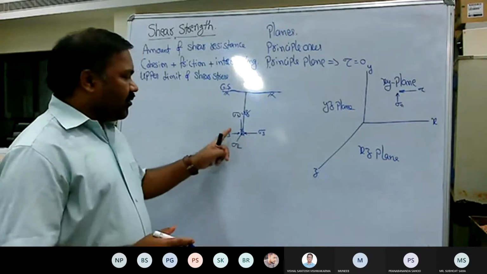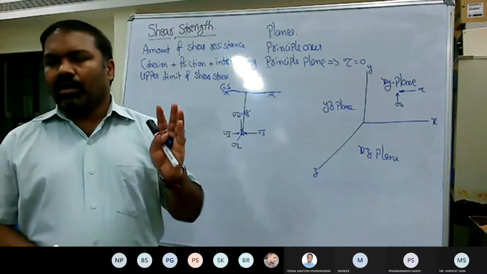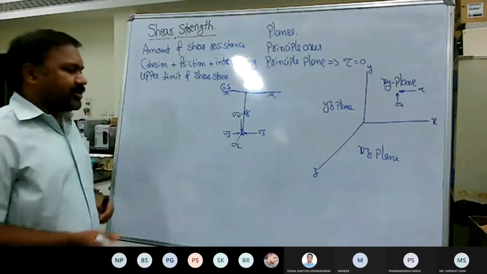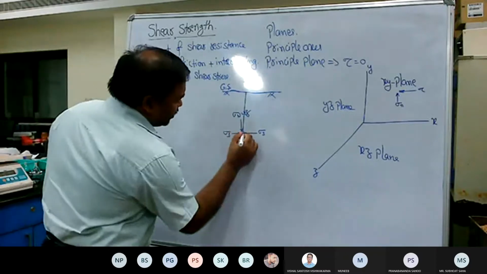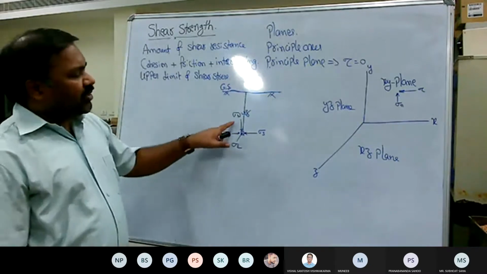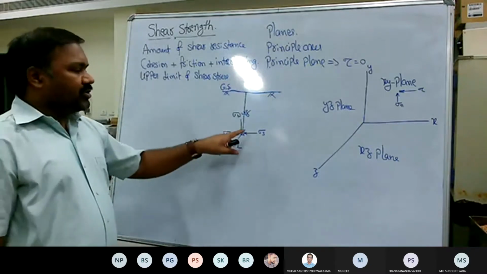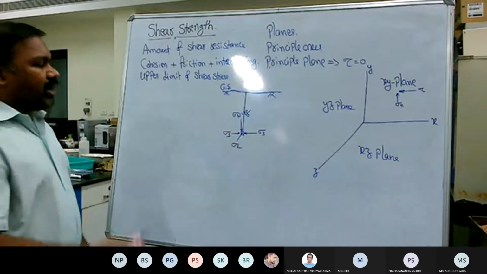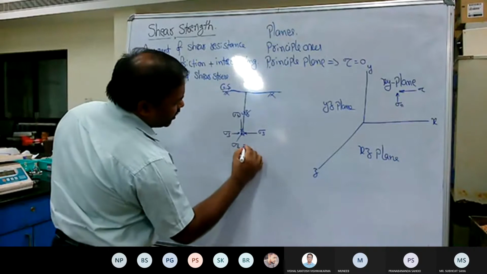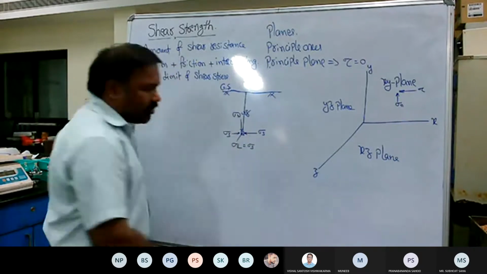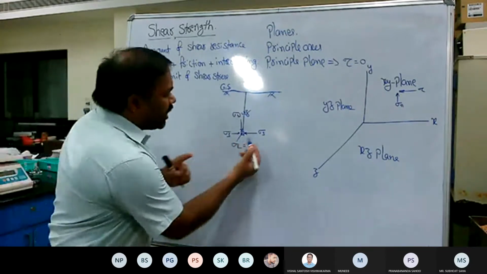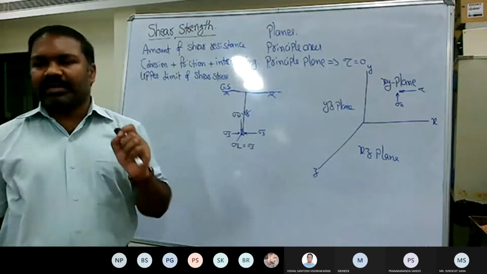But if you designate with sigma 1, sigma 2 and sigma 3, they are called principal normal stresses, or simply principal stresses. Although in theory we represent a soil element with three different principal stresses, from the soil mechanics viewpoint, if you take any infinitesimal small element, the intensity of sigma 3 is equal to sigma 2, because the confining pressure in all directions surrounding the soil element remains the same.